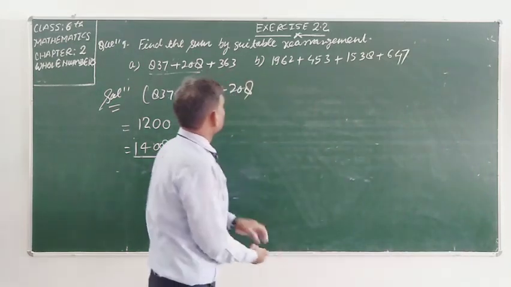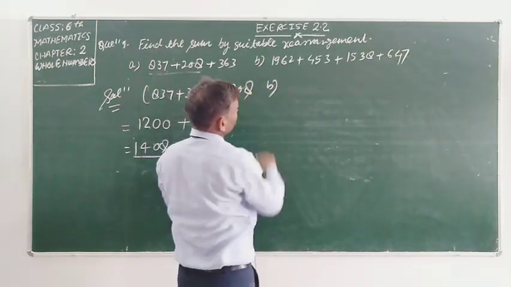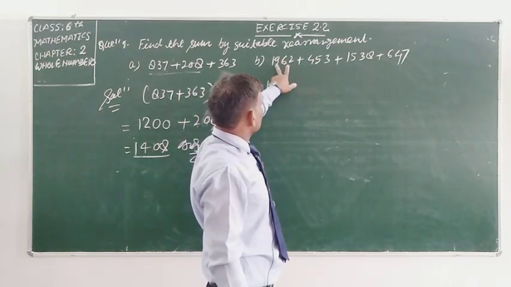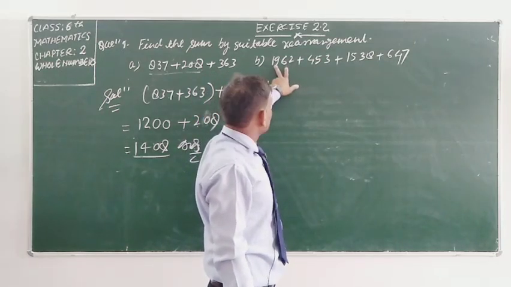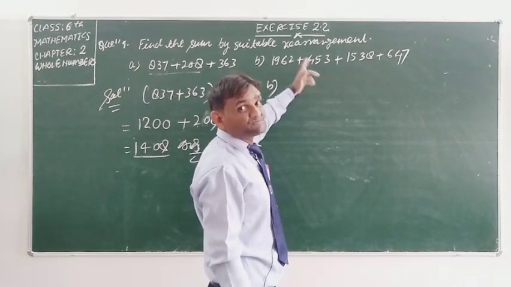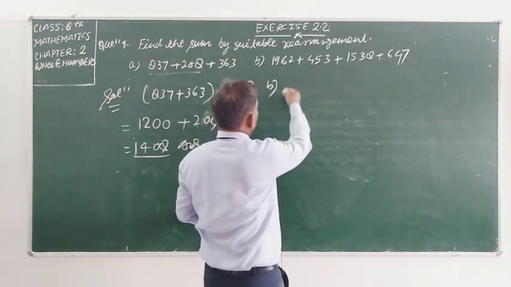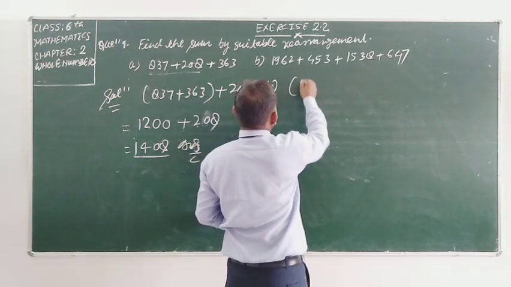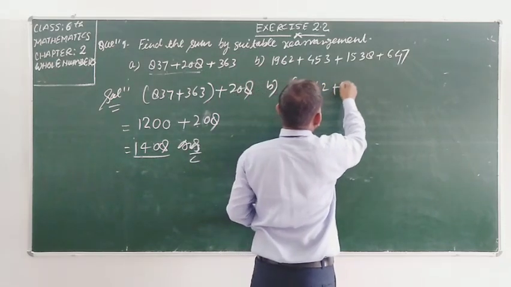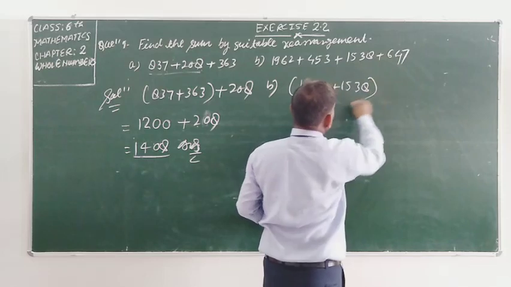So student, same as that, part B, you will make the group of two numbers which give zero in the result. So we will take 1962 plus 1538.